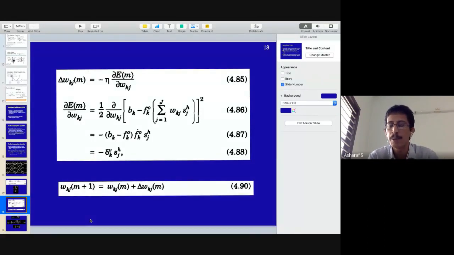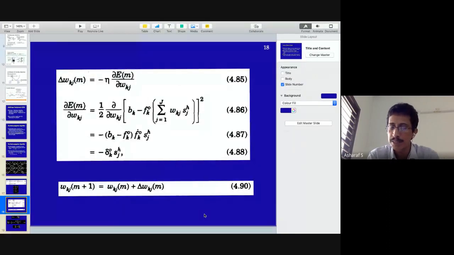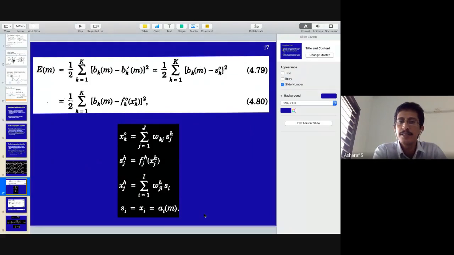Delta W_kj, the adjustment of the weights here, will be minus eta into the same procedure, dou E by dou W_kj, where eta is the learning rate. Forget about M. How do you find dou E by dou W_kj? You do it in your book, on your piece of paper. You know E, right? E is here. You don't have to worry about the M. Keep M away.